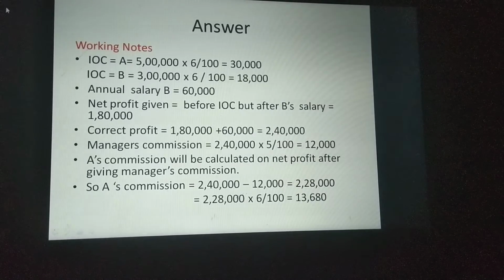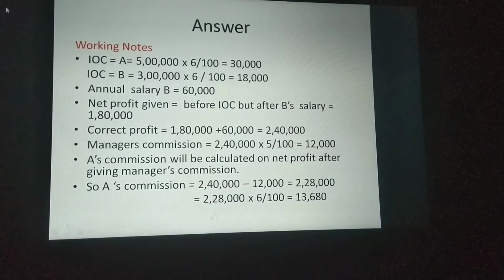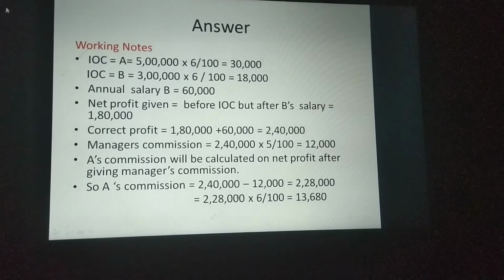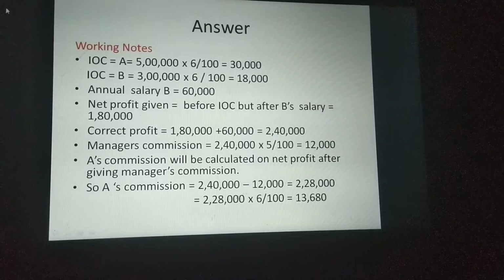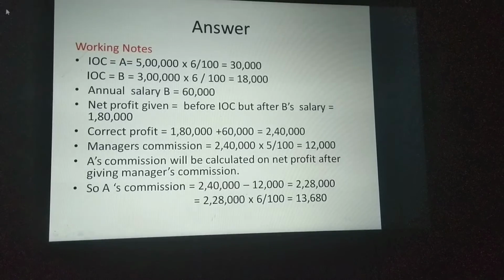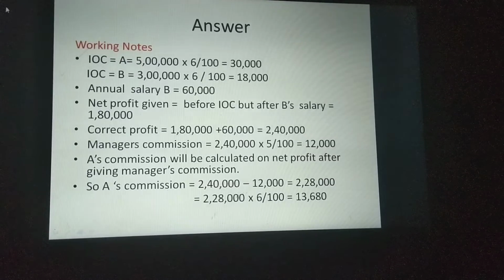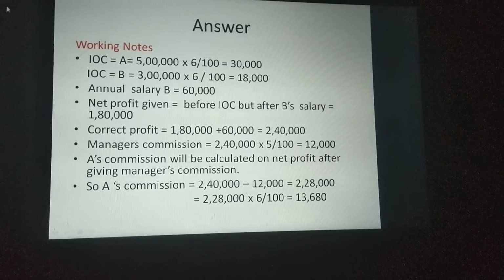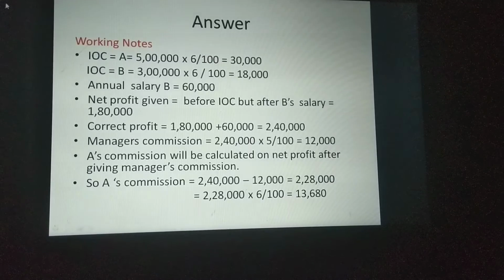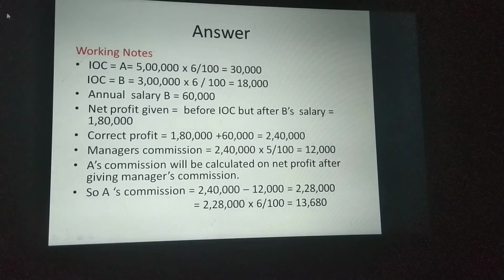But from that they have already deducted B's salary. B's salary you have to write only in the P&L appropriation account. So you remember like this: any item belonging to a partner that is given and already deducted from profit, you have to add it back and calculate the correct profit. Any item belonging to the partner, remember. Then manager's commission we have to calculate on this correct profit. So manager's commission you now have to calculate on 2,40,000.